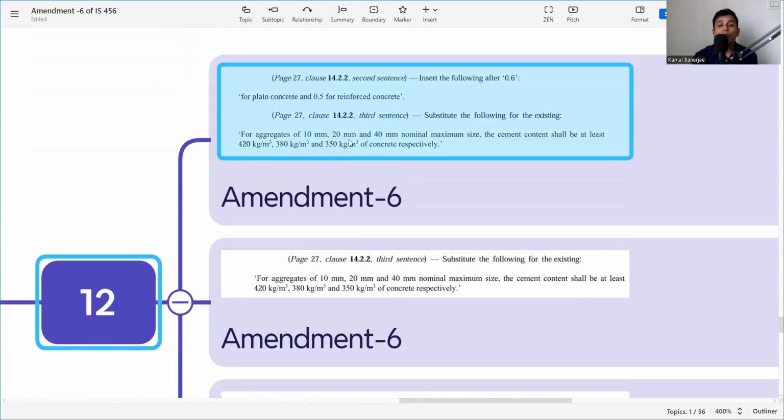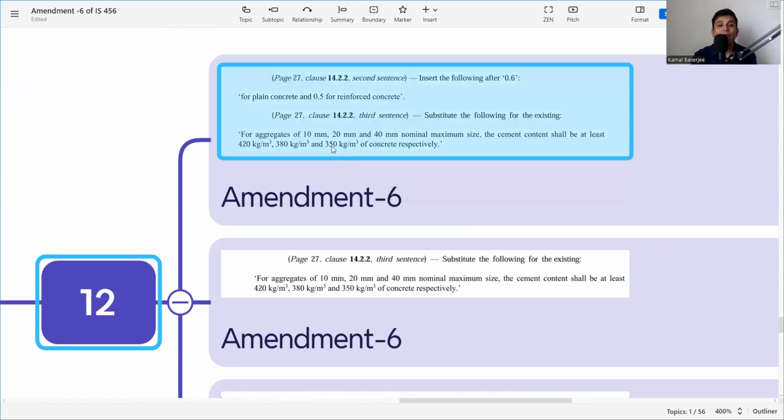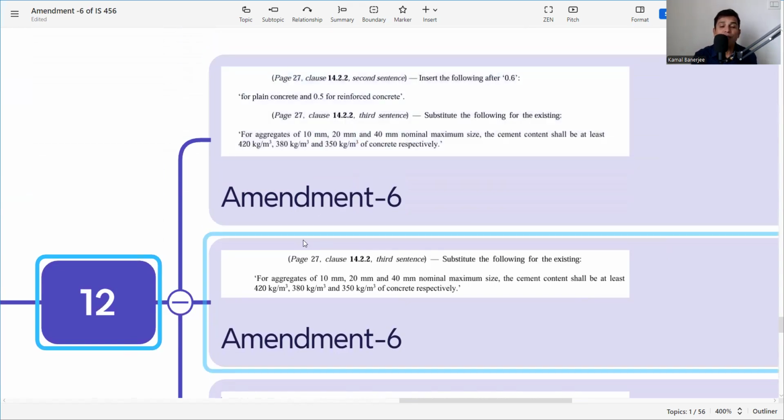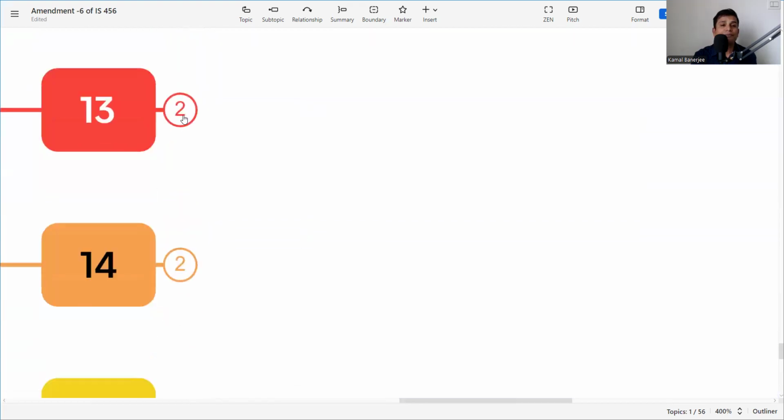For aggregate 10, 20, and 40, the maximum size of aggregate determines the cement content. So according to the underwater concrete clause, the cement content shall be at least, that means the minimum cement content should be 420, 320, 350 kg if it is 10, 20, and 40. So this is the clause for the underwater concrete.